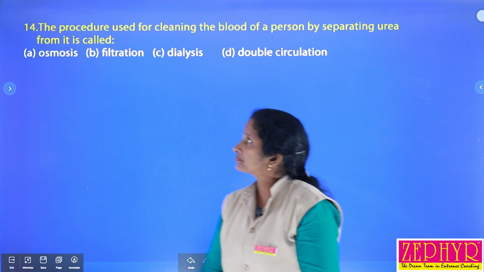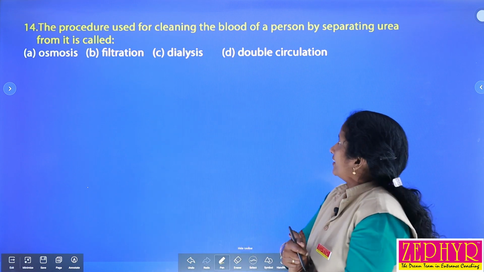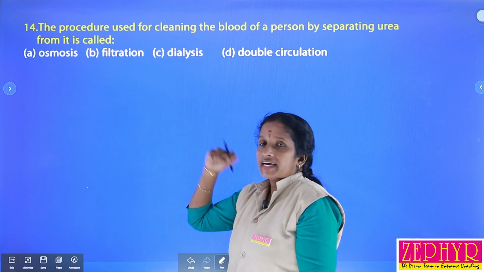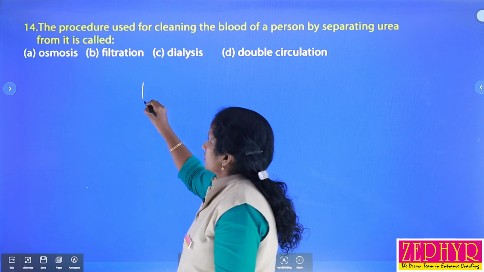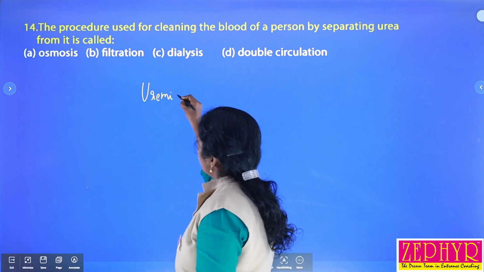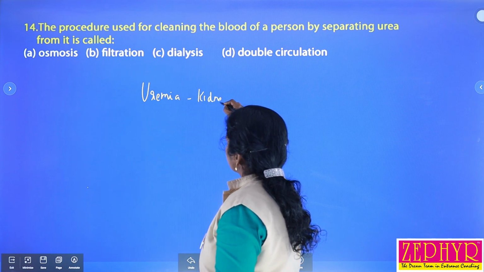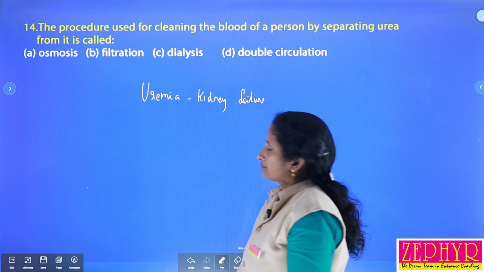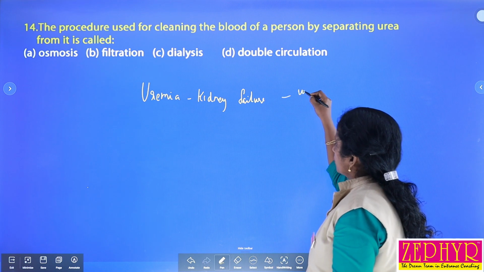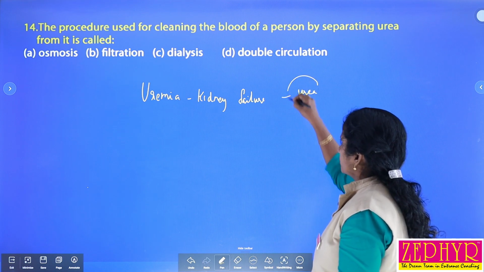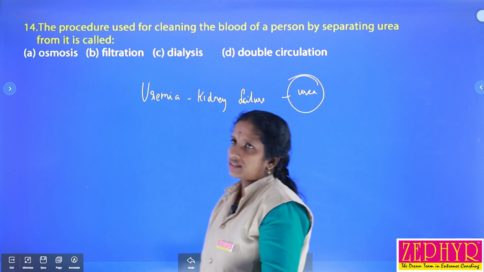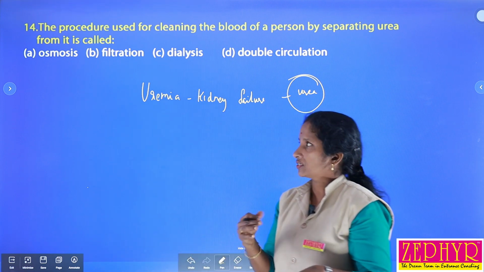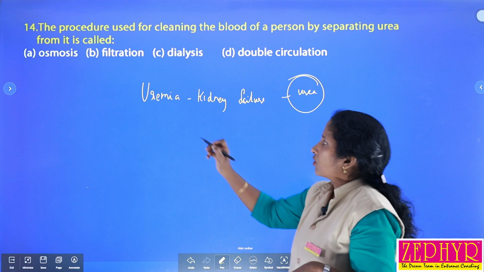Question number 14. The procedure used for cleaning the blood of a person by separating urea from it. In certain persons there is a condition called uremia, which is kidney failure. In that case our blood is rich in urea, because there is a failure of excretion of urea. Urea accumulates in our blood, and as a result body parts become swollen: swellings in the joints, in the face, and so on. That is called uremia.